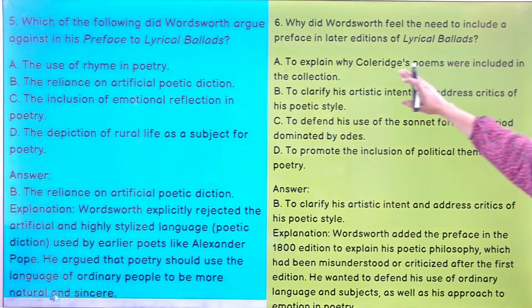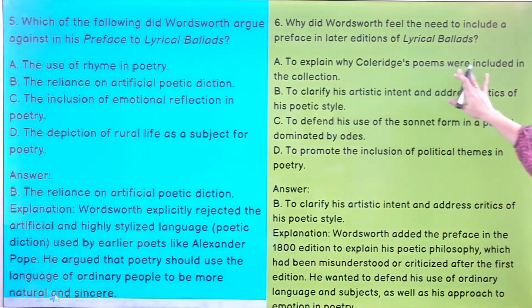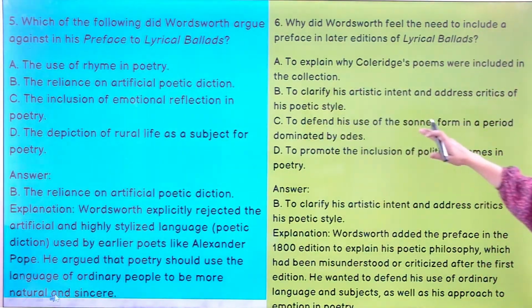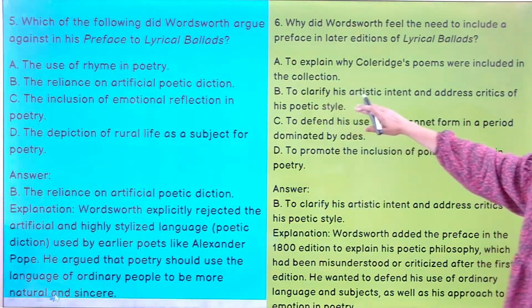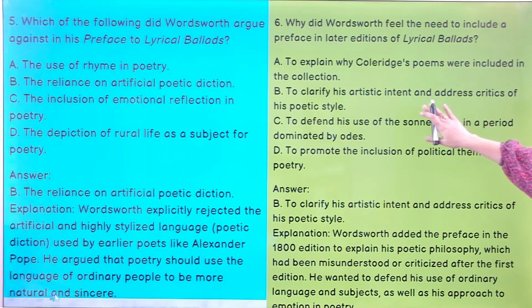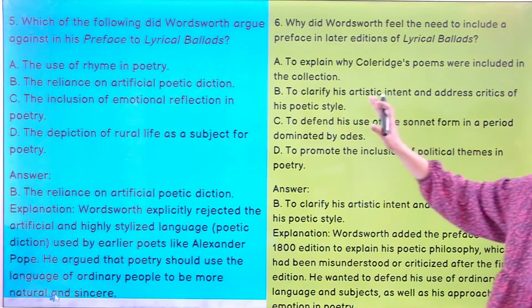Why? Because he wanted to explain why Coleridge's poems were included. No. To defend his use of the sonnet. No. To promote the inclusion. No. To clarify his artistic intent, and address critics of his poetic style.